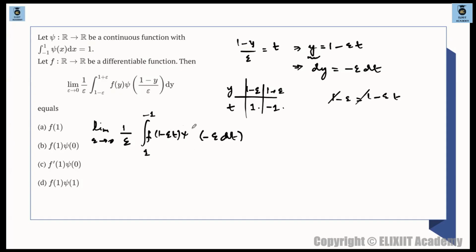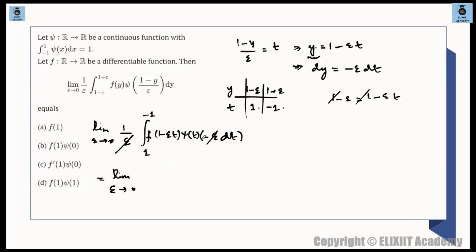We have taken this to be shy of t. अब देखो पूरा t में आ गया. Now we are having a simpler expression now. ठीक है? तो ये जो epsilon है, this and this will cancel out. This epsilon and this epsilon will cancel out. ये जो minus sign है, you all can adjust this minus sign with this integration का limit. ठीक है? Epsilon cancels out.